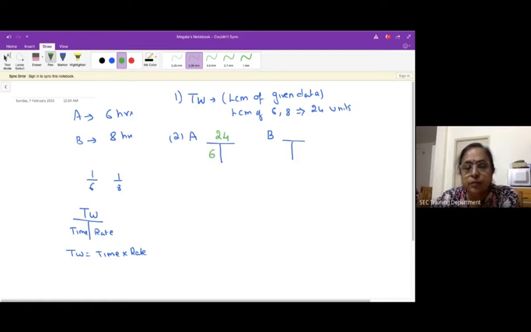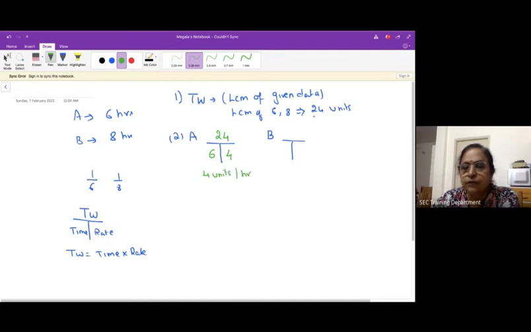The time given is 6 hours. As I told you, the product of time and rate gives you the total units. So the product of these two has to give you 24. Therefore 6 into 4 is 24, so 4 will be filled here, or I can say 24 by 6 is 4. The meaning of this is A can complete 4 units per hour.